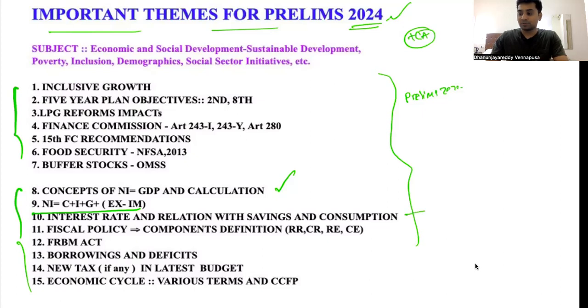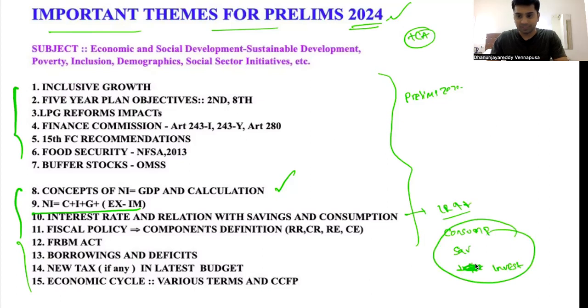Then the relationship between interest rate increases and decreases in an economy: how it is going to hit the consumption expenditure of the public, how it is going to hit the saving rate of the public, and how it is going to increase the investments into the country. These things we have discussed, and whether it has some relation with the taxation structure or not, all these things we have covered.